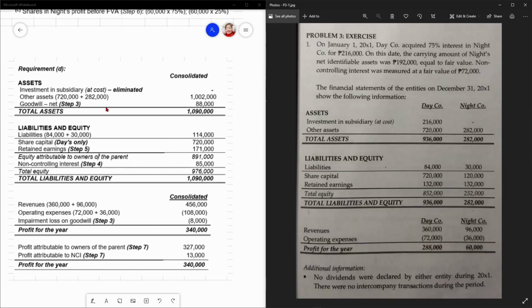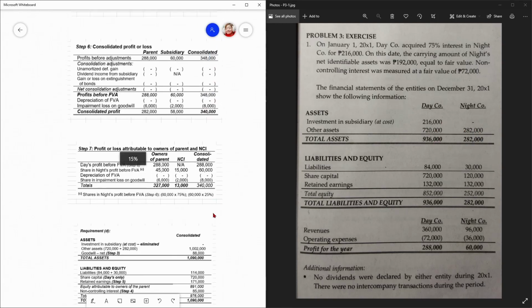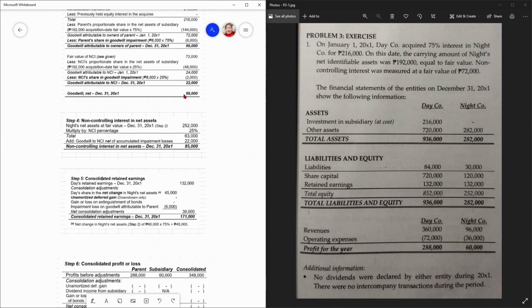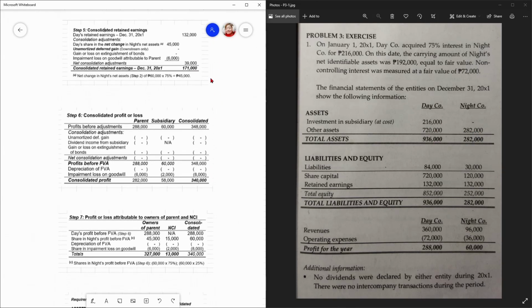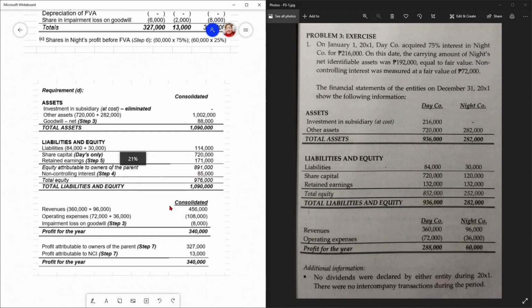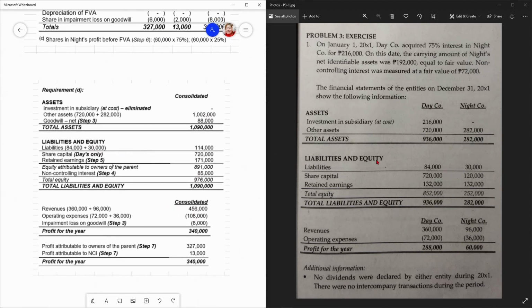Anyways, ito yung consolidated assets, di ba? I-consolidate mo na. Yung investment in subsidiary, eliminate mo yan. Other assets, add mo. 720 plus 282. Goodwill net from step 2, yung 88,000, yeah? Then liabilities mo, combine yung 84 and 30. Share capital, kay parent lang, 720.